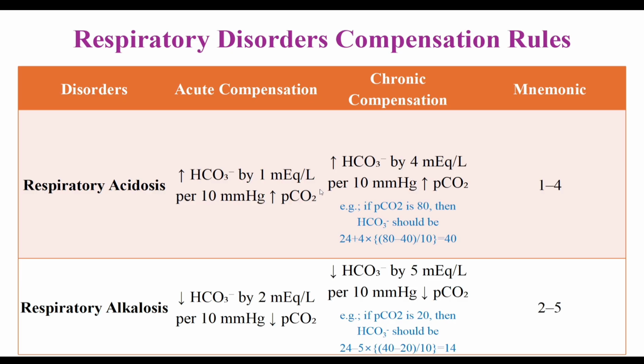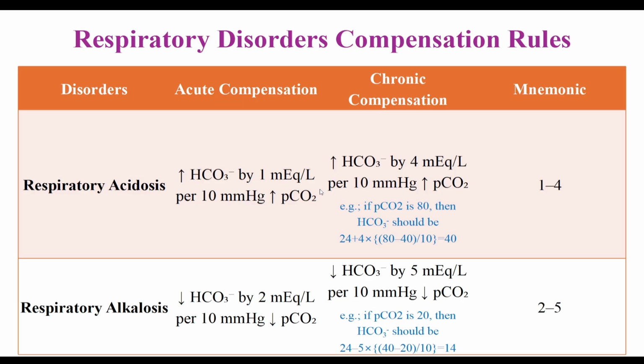For respiratory alkalosis, in acute case, bicarbonate decreases by 2 millimole per liter per 10 millimeter of mercury drop of PaCO2 level, and in chronic case, bicarbonate drops by 5 millimole per liter per 10 millimeter of mercury decrease of PaCO2 level.